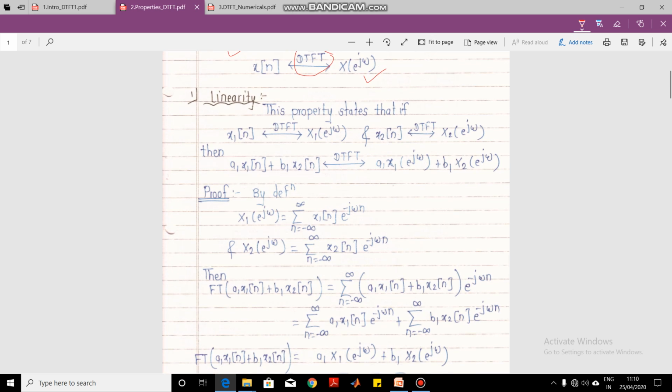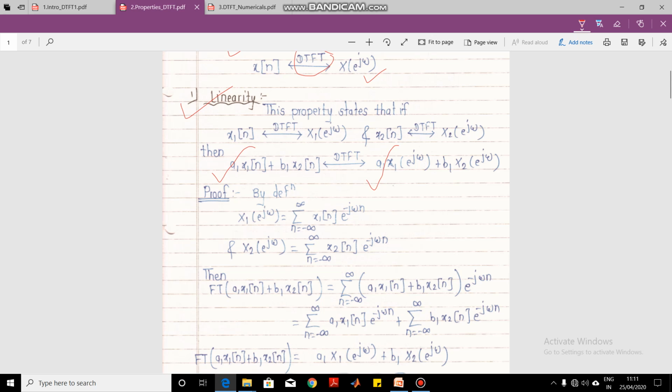The first property is the linearity property. Linearity property for the transform means that it satisfies the superposition principle. That is, the linear weighted sum of the inputs produces the linear weighted sum of the outputs. If you have a linear weighted sum of the inputs in the time domain, there will be a linear weighted sum of the outputs in the frequency domain. Here a1 and b1 are constants.